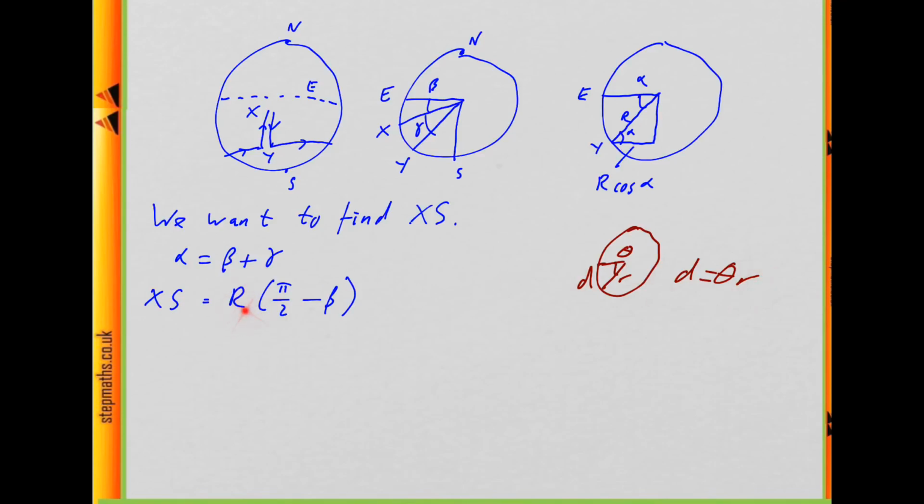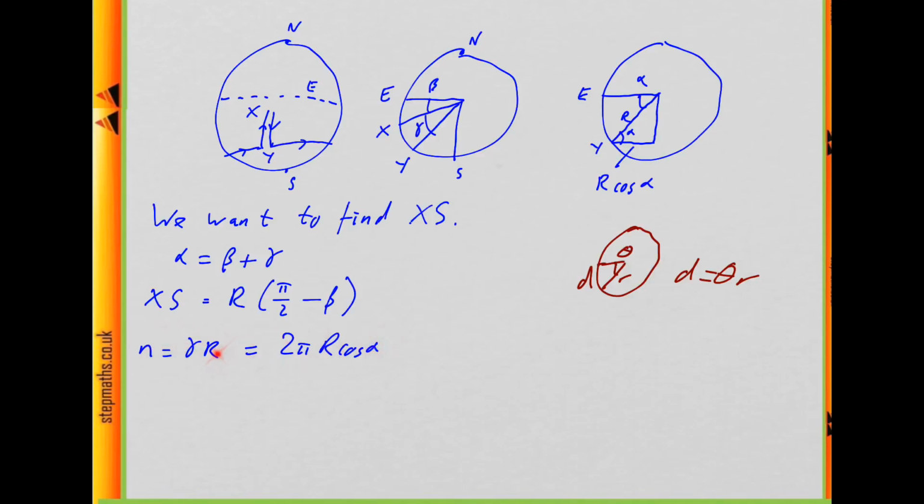Here, the radius r is what they call big R, and if we look at distance xs, the angle between this vertical and this horizontal to the equator is pi by 2, and the angle between x and s is pi by 2 minus beta. So the distance is r times pi by 2 minus beta, using this rule. And n is the number of miles we go. Well, that means it's the distance xy, so that's gamma times r, using this rule. And it's also the distance we go around the Earth, which we already said is 2 pi times r cos alpha. So these two are equal, and they're both equal to n.